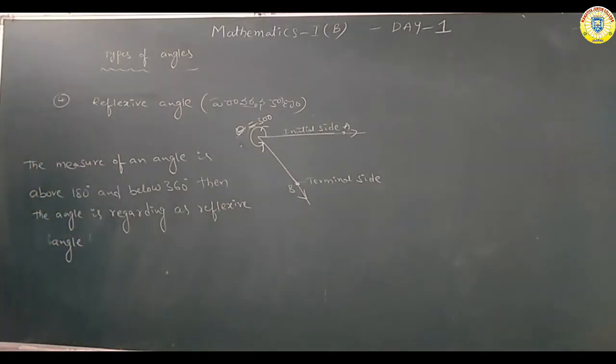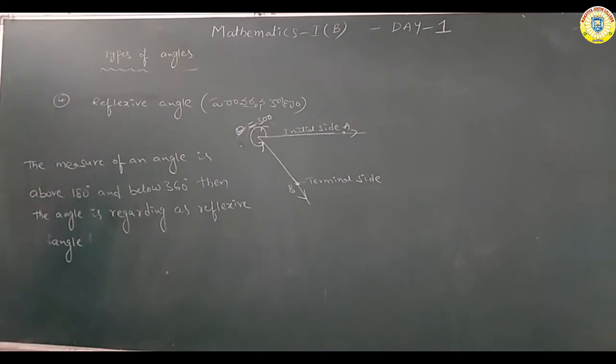What is the definition of reflexive angle? The measure of an angle is above 180 degrees and below 360 degrees, then the angle is regarded as a reflexive angle.